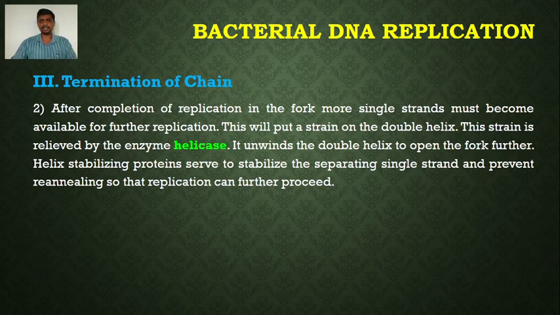So the process of replication has to be continuous as a short double-stranded region has been opened by the activity of the enzyme helicase. As the DNA synthesis proceeds, further unwinding of the double helix is carried out by helicase. So it unwinds the double helix to open the fork further. Helix stabilizing proteins, which are the single-stranded binding proteins, bind to the separated strands of the DNA to stabilize the separating single strand and prevent re-annealing or rewinding, so that replication can further proceed.